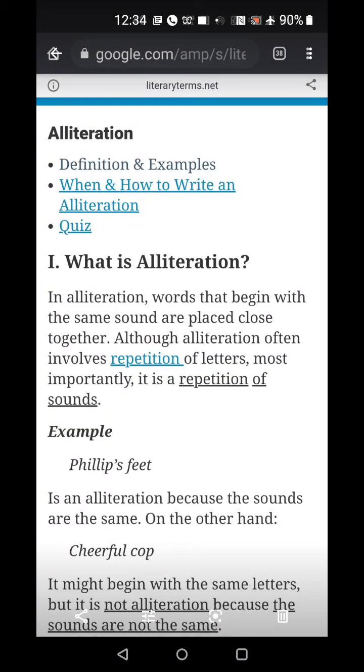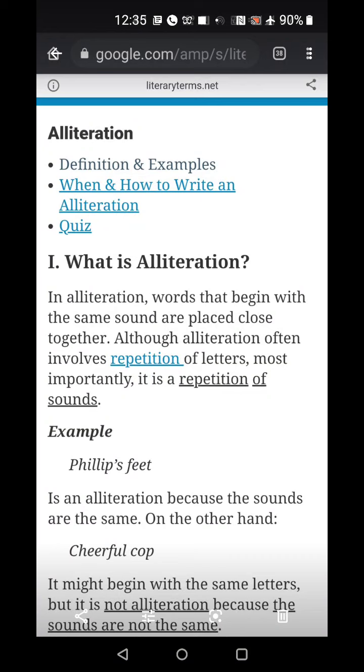Alliteration has been used as a literary device in the English language for many hundreds of years, and it is prevalent in all the works of literature, whether it is poems or essays. From the Old English poems, you can find alliteration.